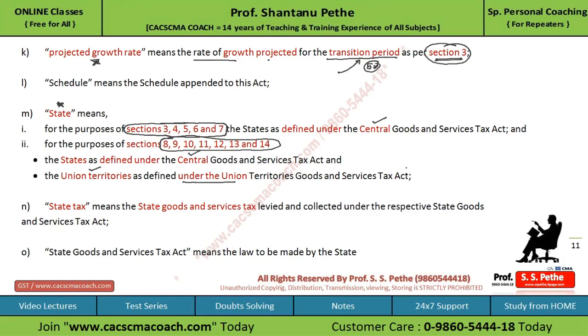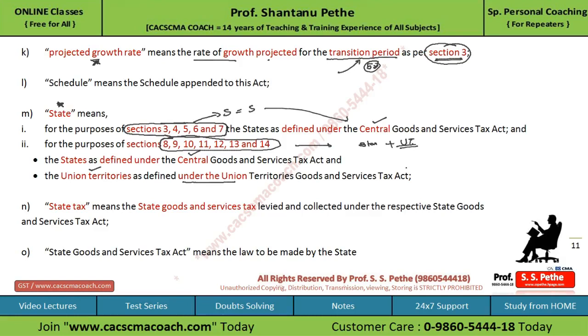So it is a bit of a technical definition. What you can understand here is that for sections 3 to 7, the state means the state defined under the central Act. But for sections 8 to 14, the state means the state defined under CGST, as well as the union territories which are defined under the Union Territories GST Act.